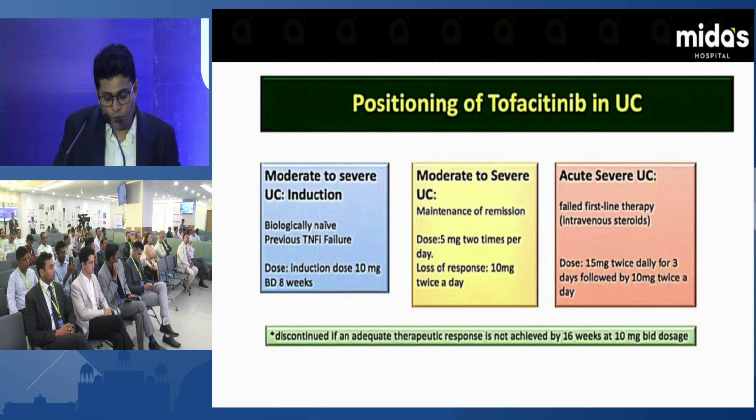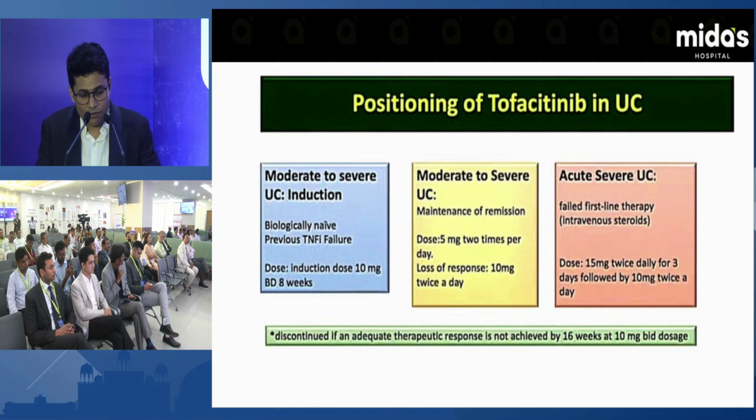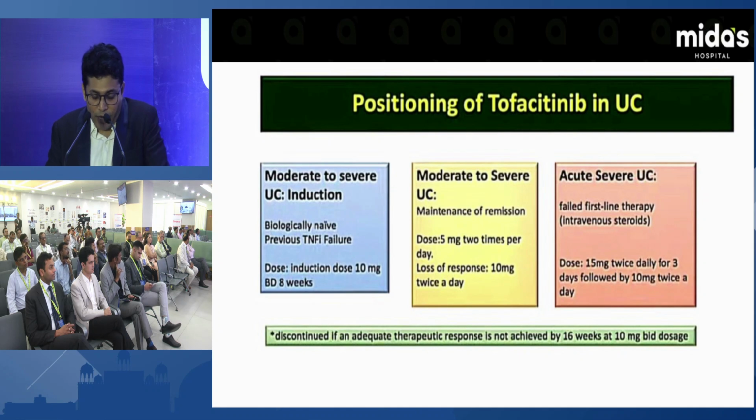Maintenance of the remission in moderate to severe ulcerative colitis: 5 milligrams twice a day. Loss of response: 10 milligrams twice a day. Acute severe ulcerative colitis, first line therapy.